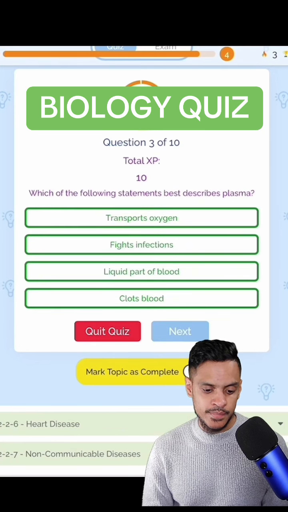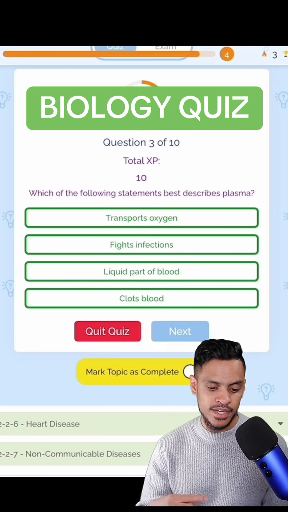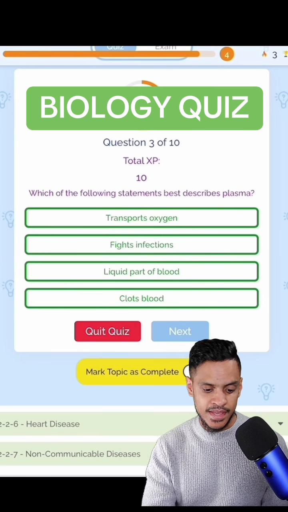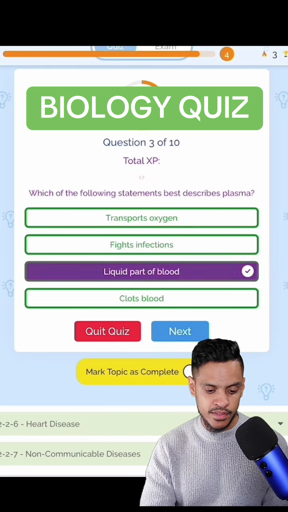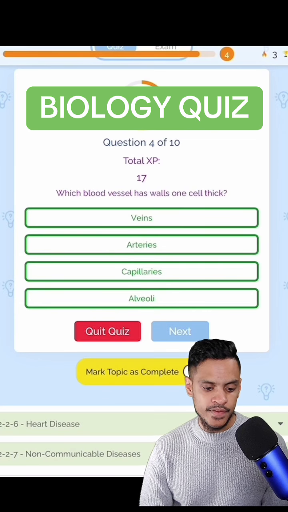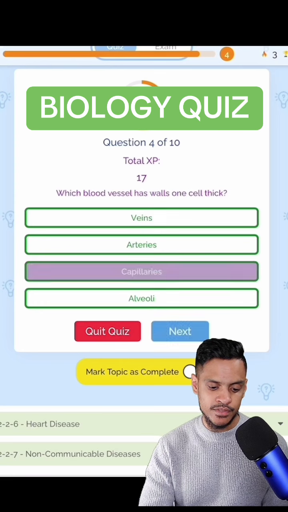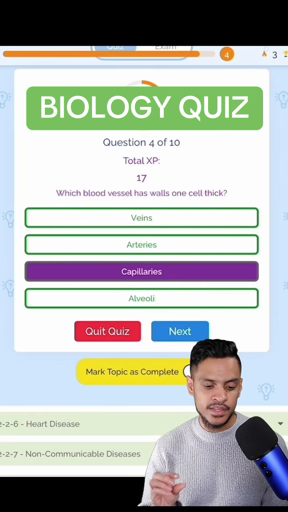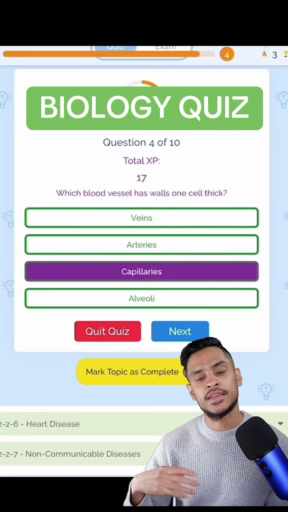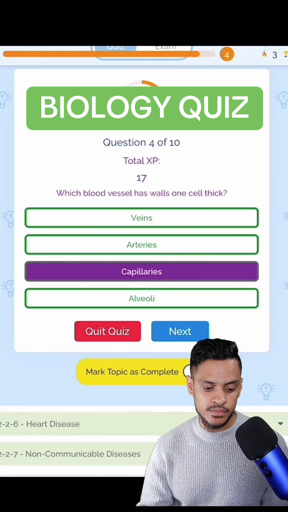Which of the following statements best describes plasma? Plasma is the liquid that carries everything in the blood. So I would say the third one. Which blood vessel has walls that are 1 cell thick? That's the capillaries, not the veins or arteries. They have thicker walls. The capillaries are so thin so that they can exchange substances with cells.